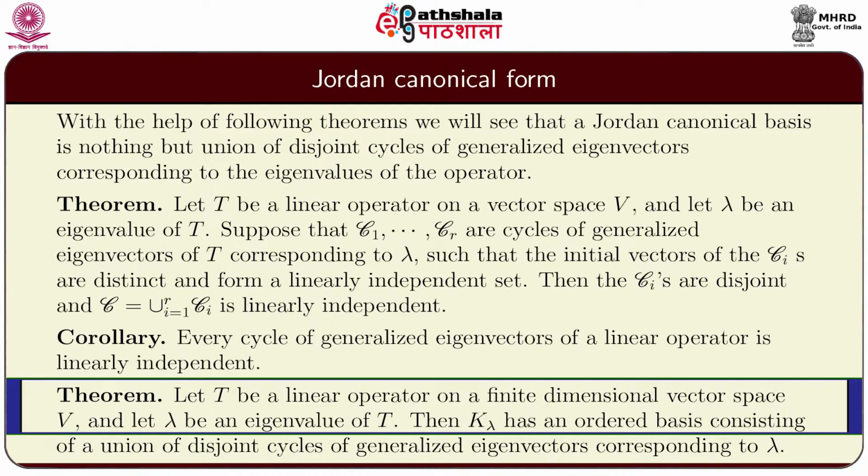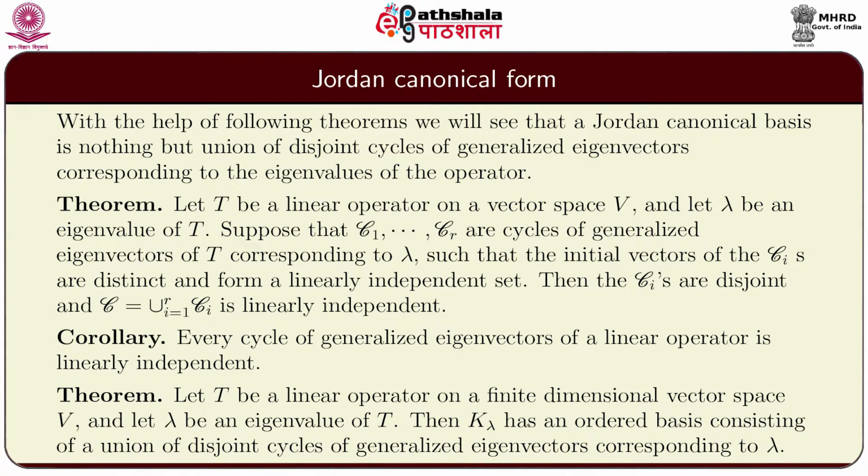And the second theorem says that: let T be a linear operator on a finite dimensional vector space V and let lambda be an eigenvalue of T. Then K lambda has an ordered basis consisting of a union of disjoint cycles of generalized eigenvectors corresponding to lambda.